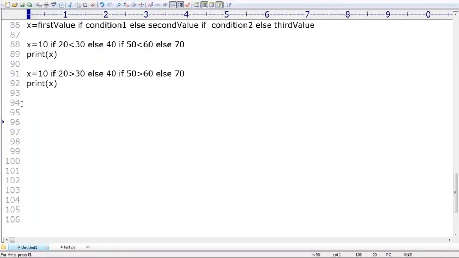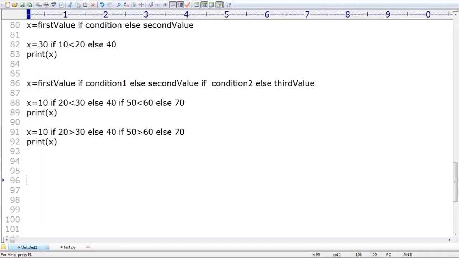Available, but very special. The syntax is not like the Java or C language syntax. Here, in simple words: first value, if condition is true, else second value. It is like reading an English statement, not something like a question mark and colon programming statement. Have you observed: first value, if condition is true, else second value.